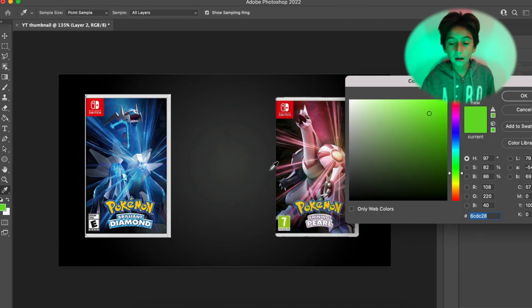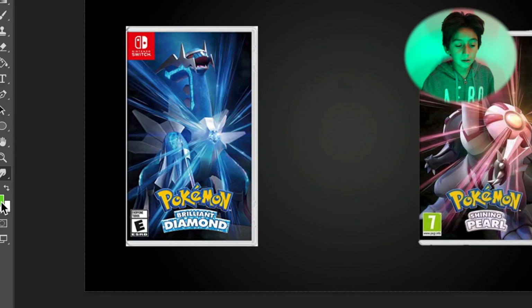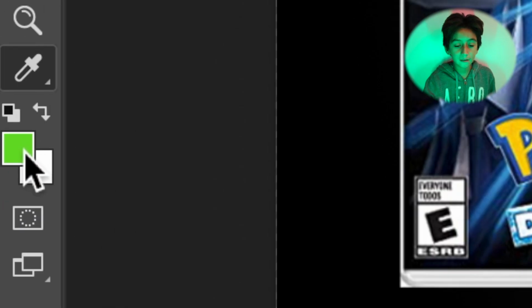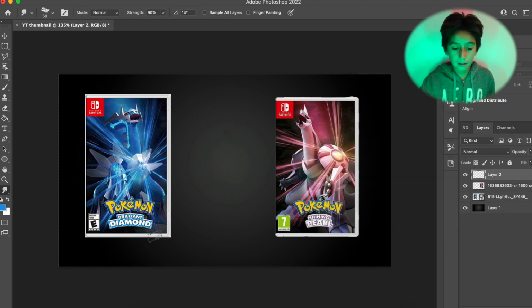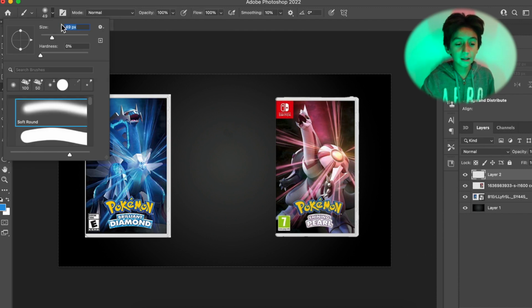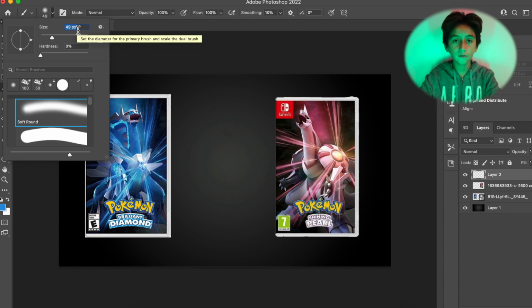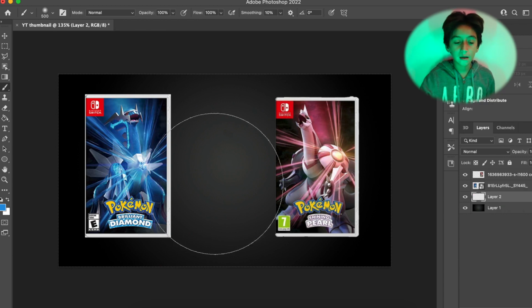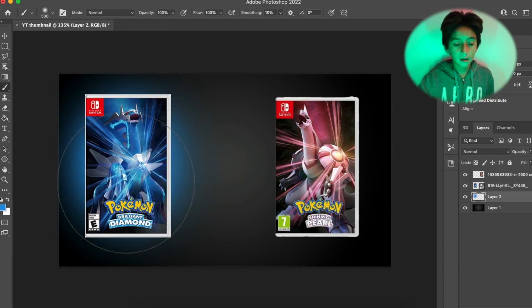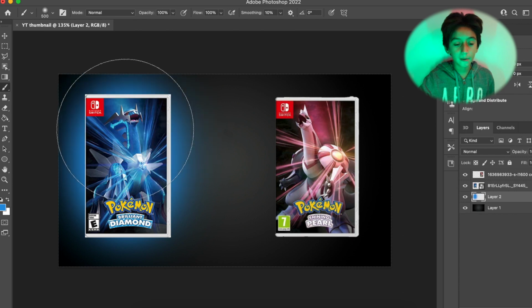You could copy the colors by clicking on the little color palette on the bottom left. Just click on it and hover over whatever color you want to choose. We're going to be doing Brilliant Diamond, so we're going to be having a nice blue color. And then you could just change the size of the brush by going to the top, and put the size up, let's say to 500. Then you can put the layer on the bottom of the Brilliant Diamond video game case, and just go like this and add a really cool little blue background.